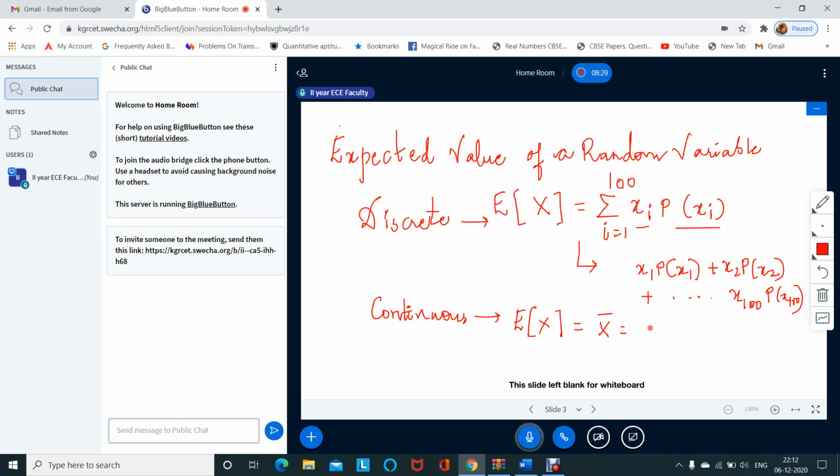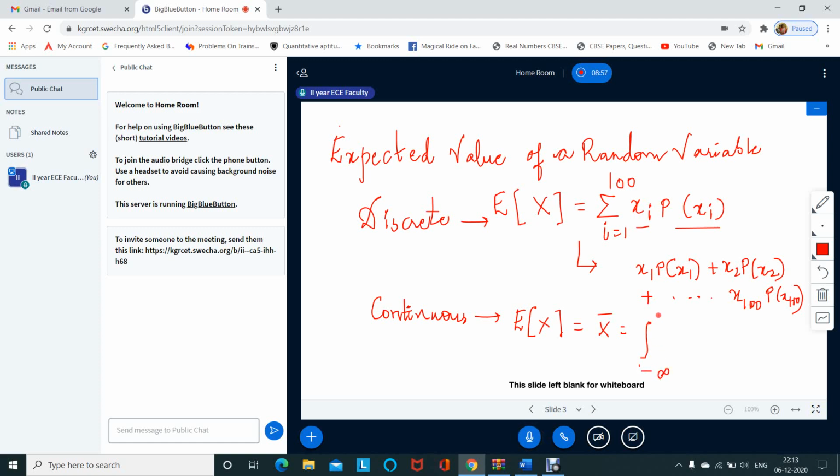Whenever it is discrete, I'll be taking summation, and whenever it is continuous, I'll be taking integration, because all the smallest values have to be added here.